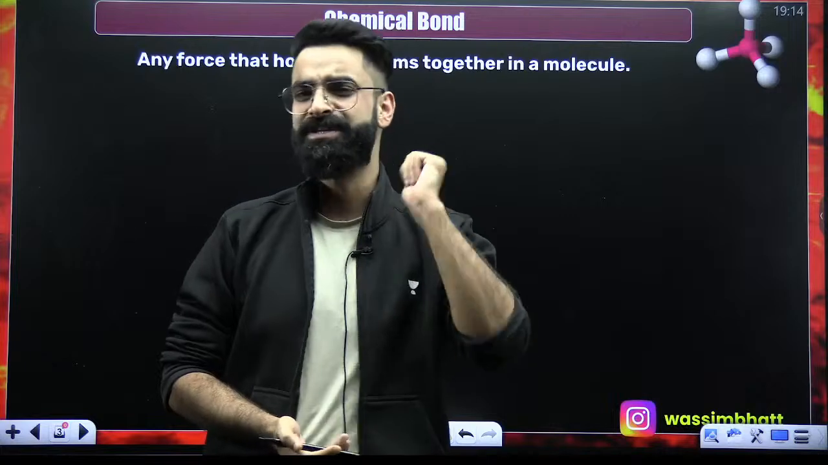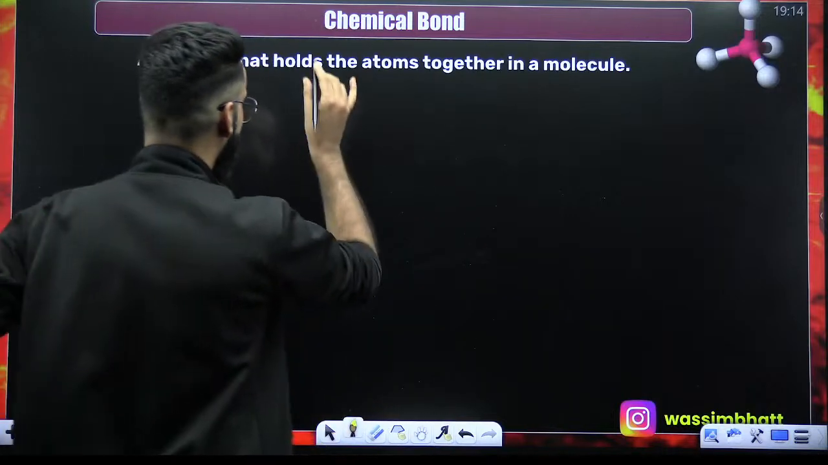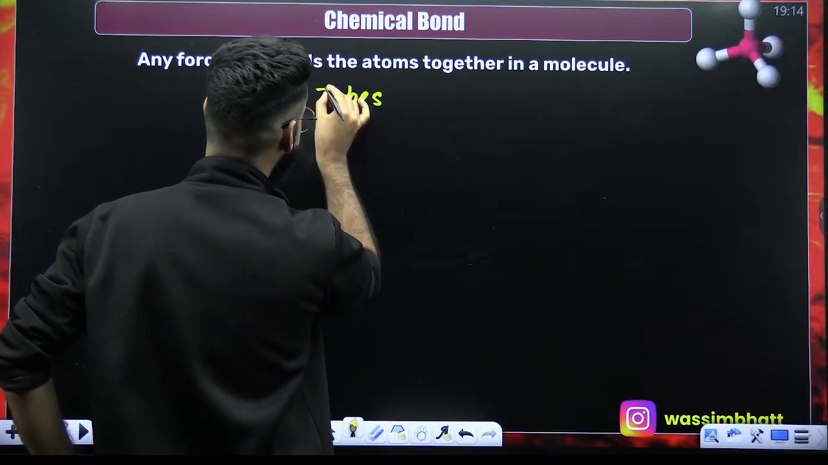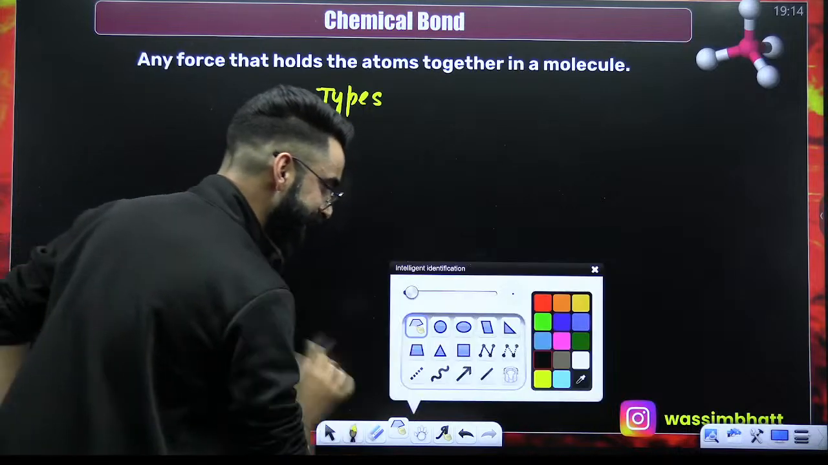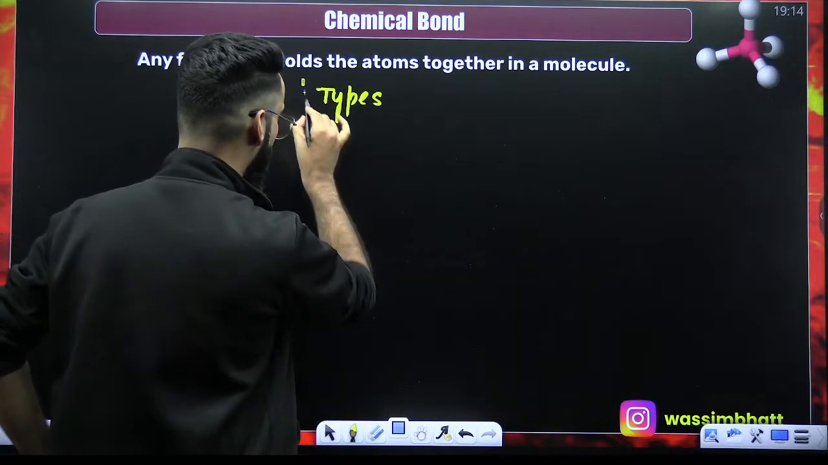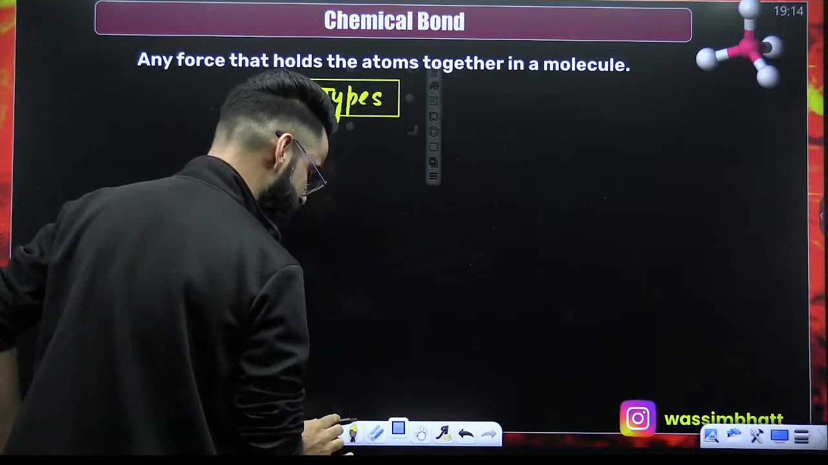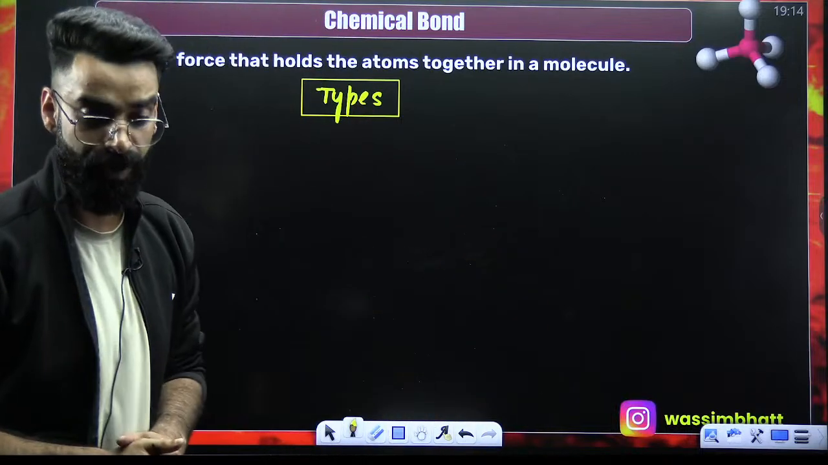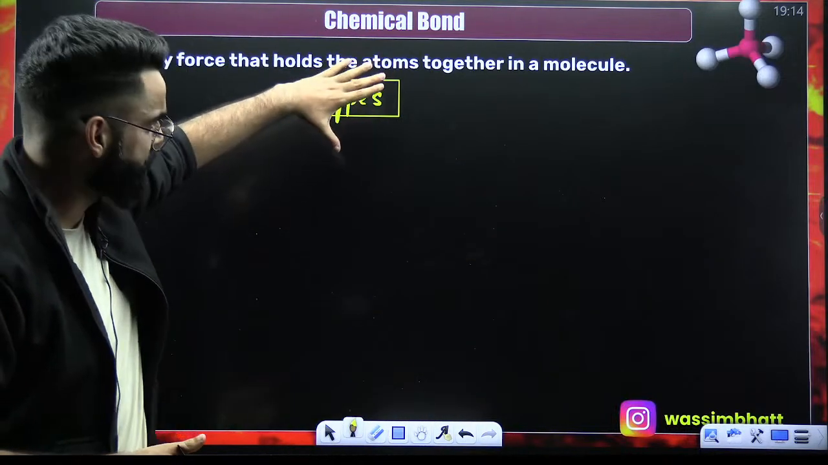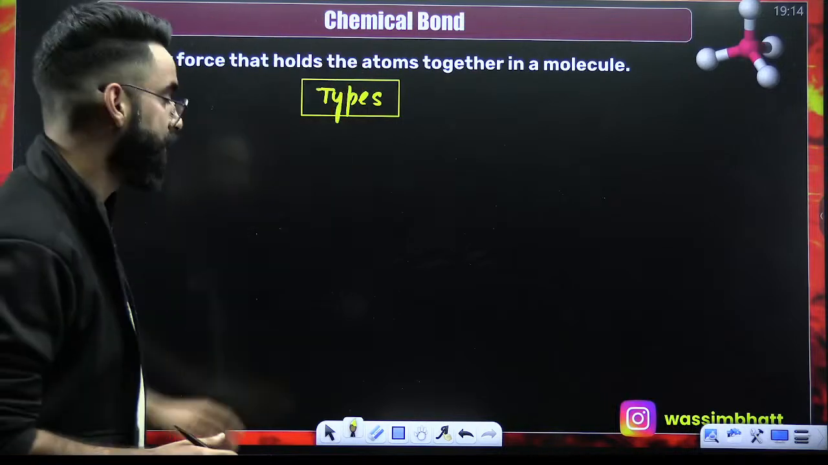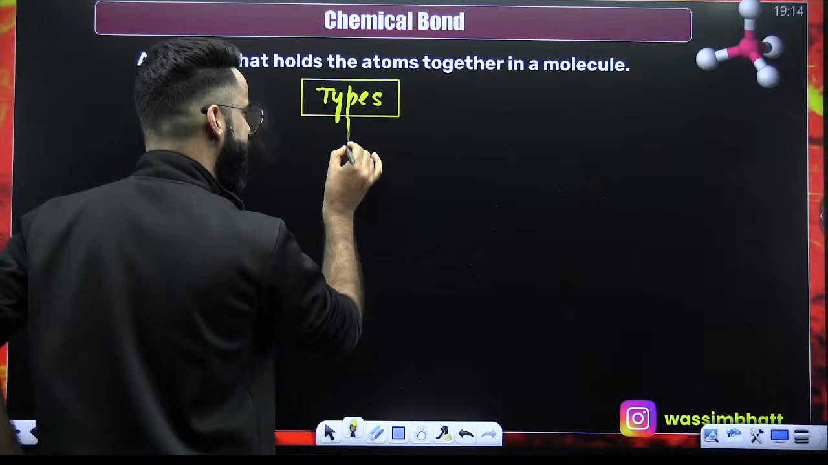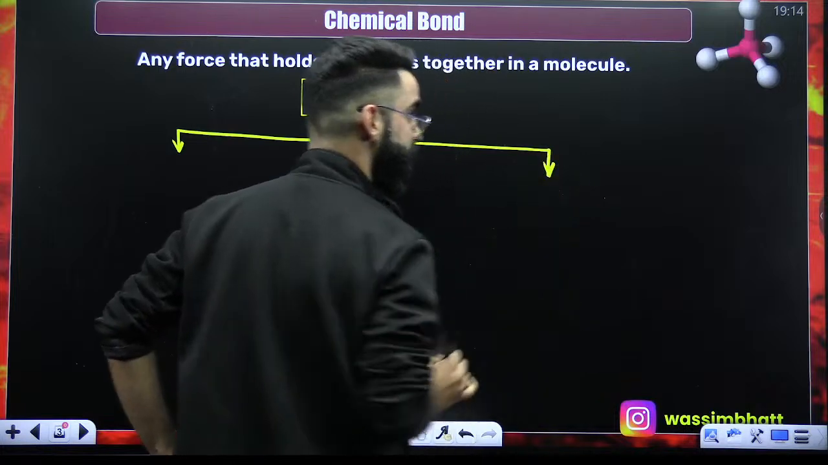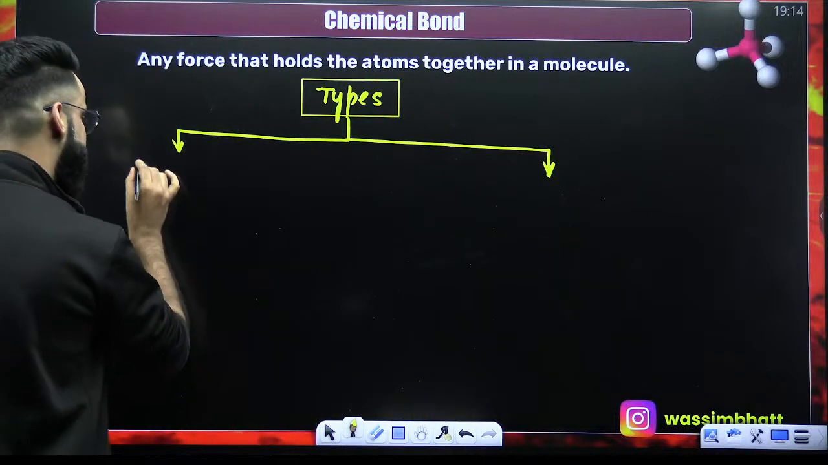Point number one. Point number two. Now, what are basically the types of chemical bonds that we have to study in detail in this chapter? Let me give you an overview, so that you get an insight into what all we have to cover in this chapter. Types of a chemical bond: chemical bonds we broadly classify into two types. One is called the primary bond.